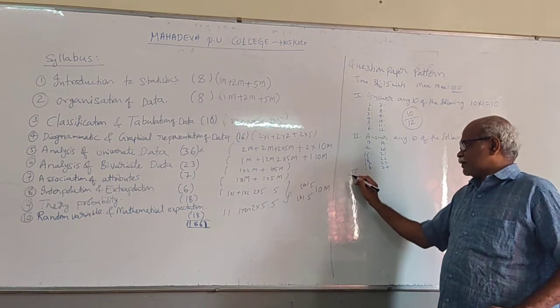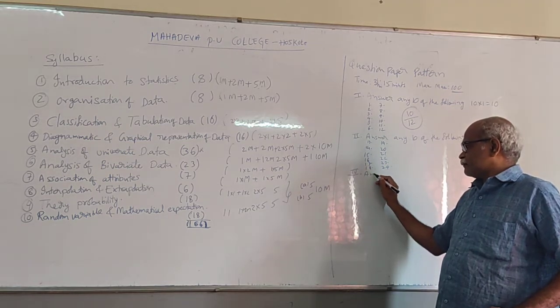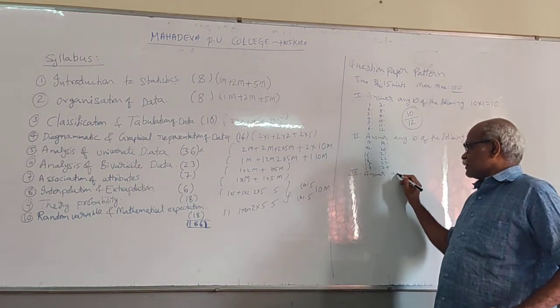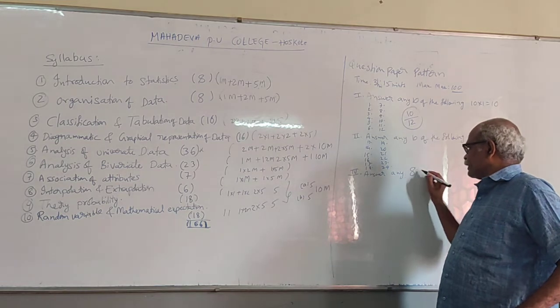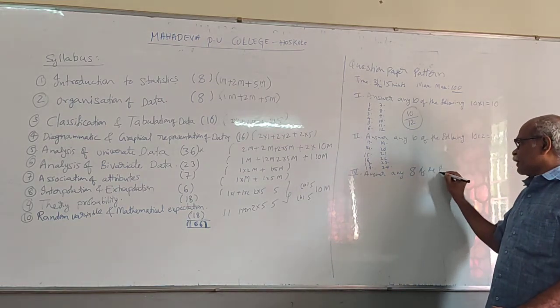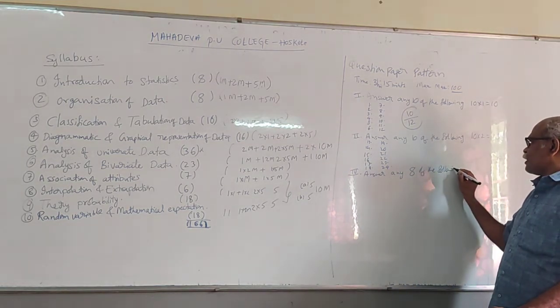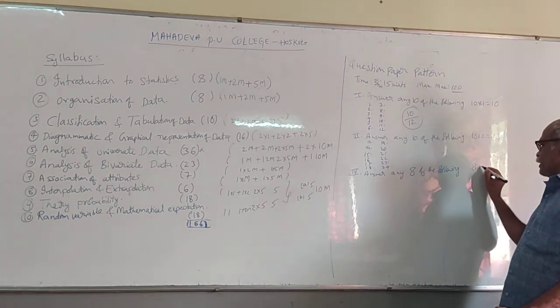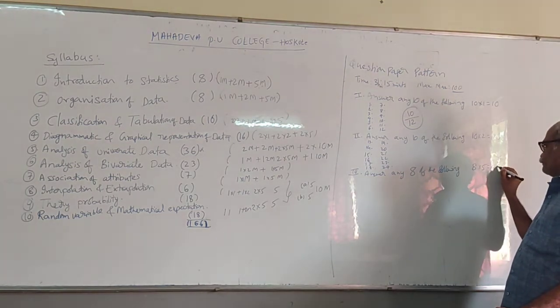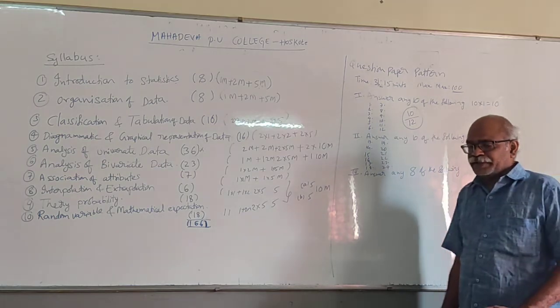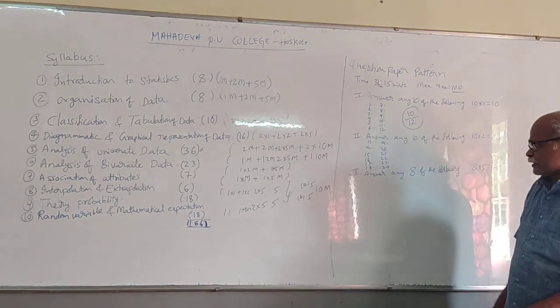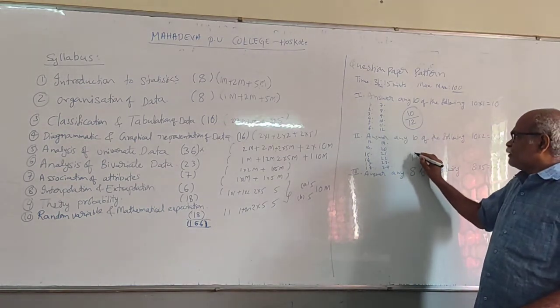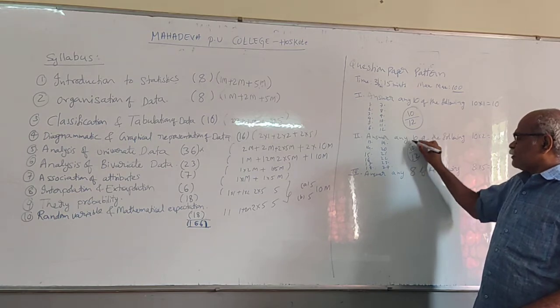Next, third section. Answer any 8 of the following, 8 into 5, 40 marks.